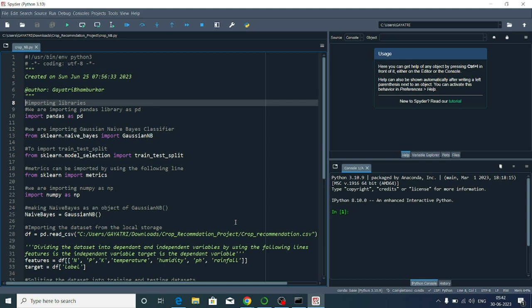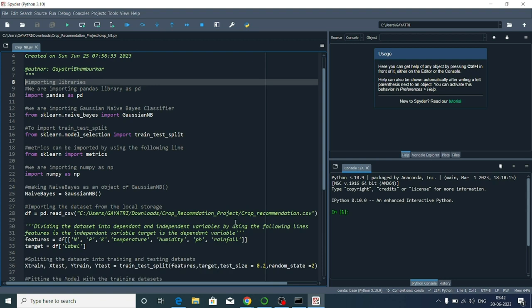Now let's see our actual code, how it works. Here we are importing libraries. We are importing pandas library as pd. Then we are importing Gaussian Naive Bayes classifier from sklearn.naive_bayes import GaussianNB. Then to import train test split: from sklearn.model_selection import train_test_split. Then metrics can be imported by using the following line: from sklearn import metrics.